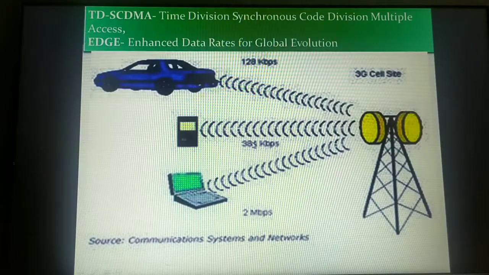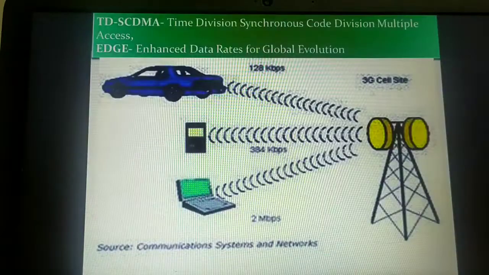And at pedestrian speeds, you're moving, you're not at a fixed point, so you're moving continuously. You may be in the antenna range or out of antenna range, so that's why it promises around 384 kilobits per second. But observe here, in the case of fixed applications, 3G networks were providing data speed up to 2 megabits per second, which is the highest data speed here. Fixed applications means places like homes and offices.